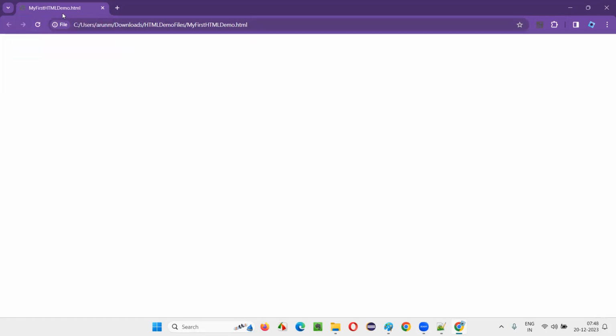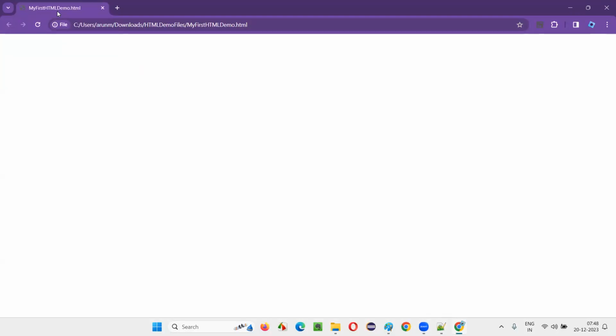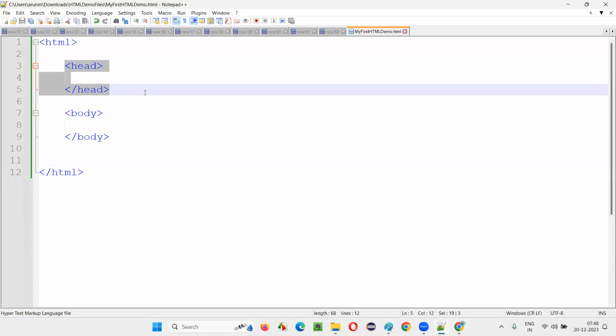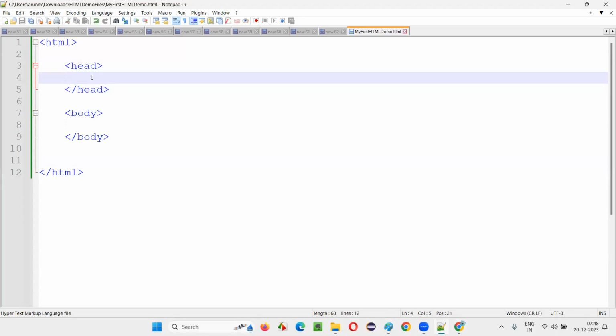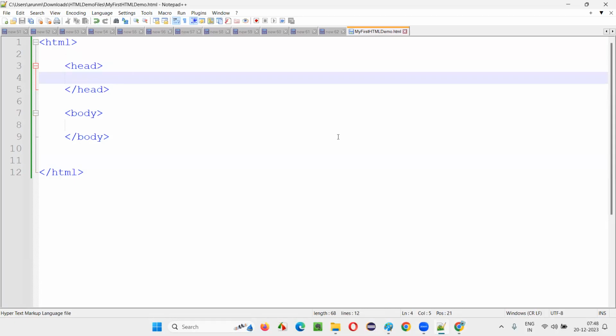Does this title look good? Is it the correct title? It's actually giving the name of the file and the extension of the file, whatever you saved. But this is not a proper title, right? So in HTML, we have a tag known as the title tag that needs to be written inside the head tags. In between the head tags, we can write the title. If you don't mention the title of this web page while writing the HTML code, by default, the title of the page will be taken as what?